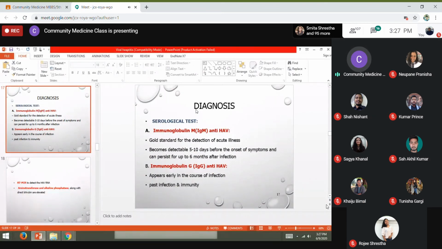Whereas the IgG antibodies appear only in the course of infection, and once the person is infected or immune, there will be an increase of IgG antibodies. Remember, once the person has a past history of infection or is immunized, the IgG antibodies will always be raised. So these are the gold standard investigations.